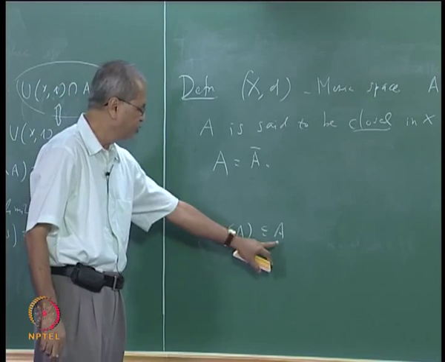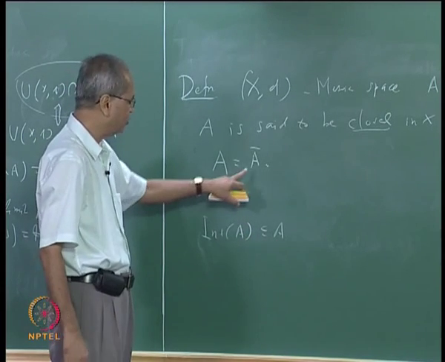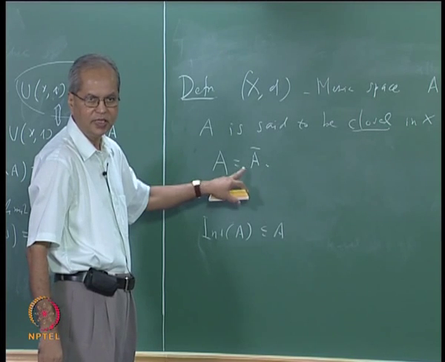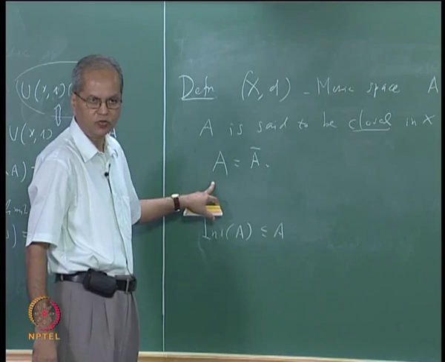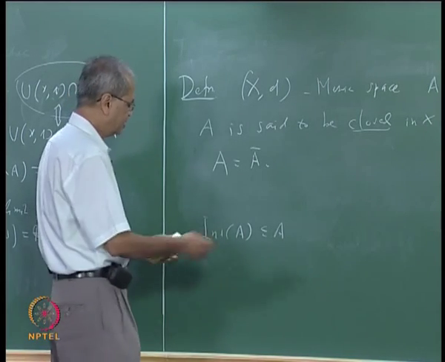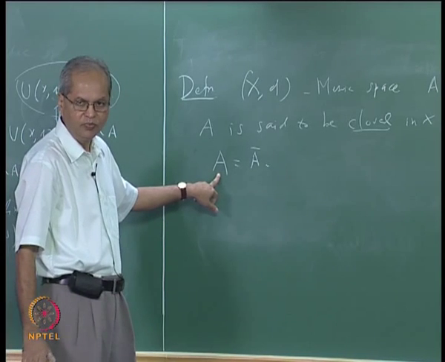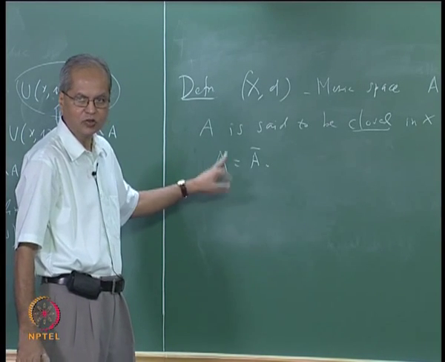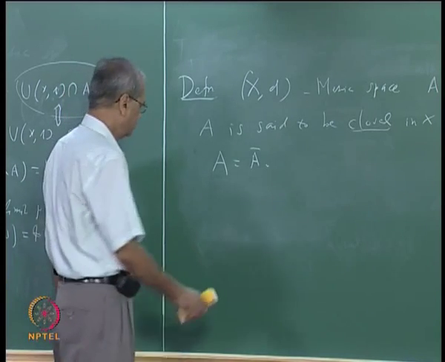So every point should be an interior point. The definition of closure is the other way: A is always contained in A closure, and we will say that A is closed if every point in the closure is also a point of A. And as somebody observed just now, it also means that A should contain its boundary, because every point in the boundary is also in the closure.